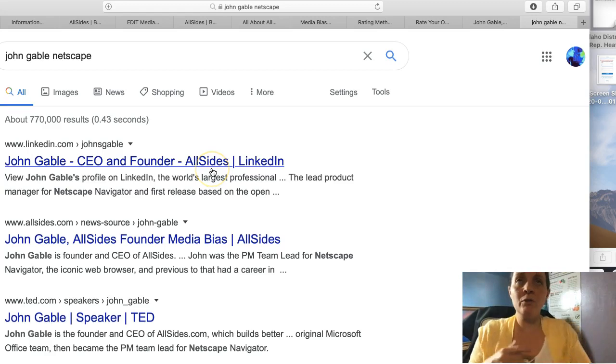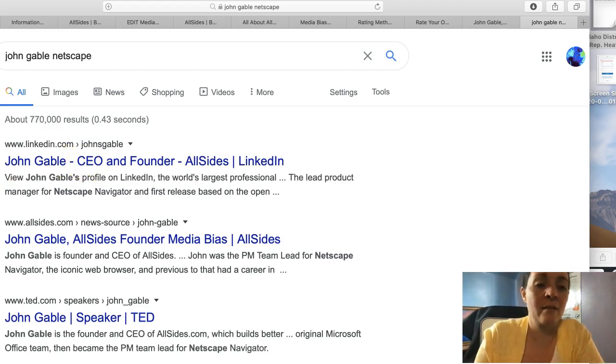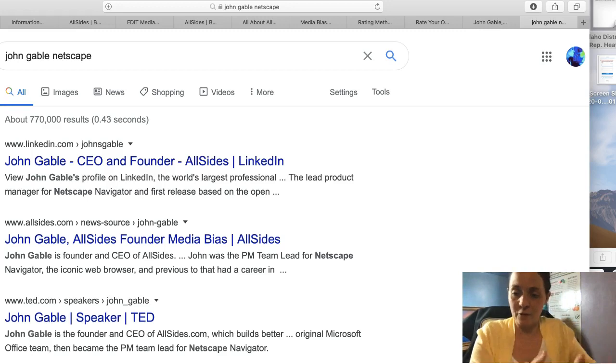So when you go to the different sites and you see the different bits and pieces, it's like putting a puzzle together. You're going to find these little bits, and then you can go around and find more from what you find on the first site. It gives you a little bit more information to go to the second site.